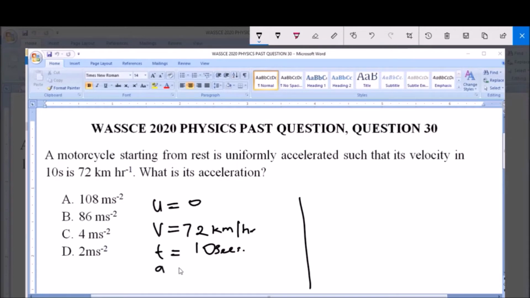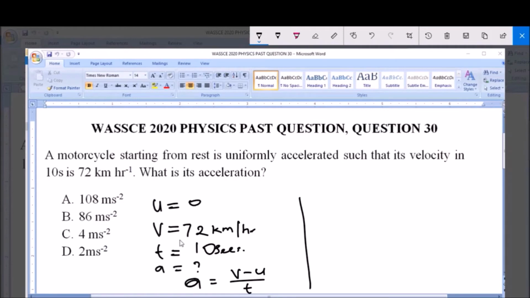Now we are asked to find the acceleration, and we know that acceleration is equal to final velocity v minus initial velocity u all over the time taken. But if you look at our options, they are given in meter per second, but the velocity given to us is in kilometer per hour, and the time is in seconds.